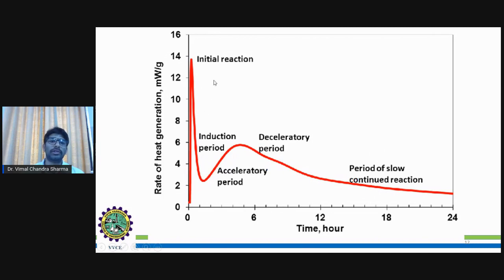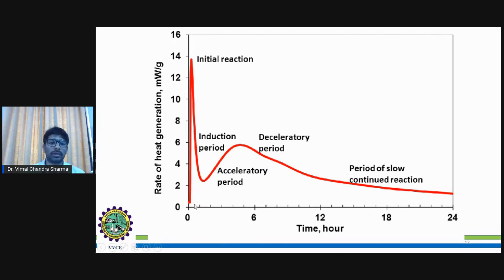The red line shows the increase or decrease in the energy, that means watt per gram. Heat generation basically means we are talking about energy, so the rate of heat generation is how many watts per gram are released with respect to time.